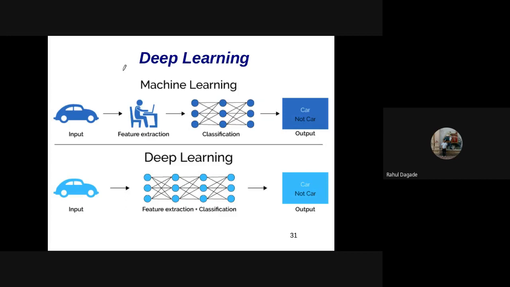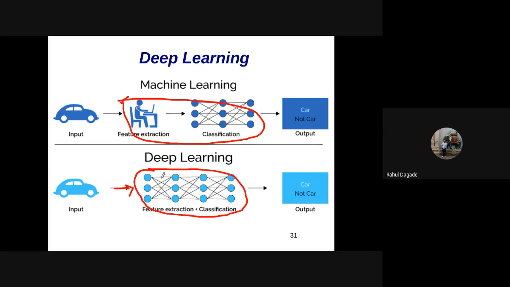typically it is done like this, in which there are no these 2 steps, no feature extraction, no classification. But in deep learning, the input is given directly, and with the help of a neural network, the different neurons are present. Then based on that, the decisions are taken as to what it is. So the neurons themselves do the feature extraction and classification, because they train themselves, and give the output of what is in front of it, whether it is a car, a horse, a dog, and so on. So these are some of the applications of high performance computing.